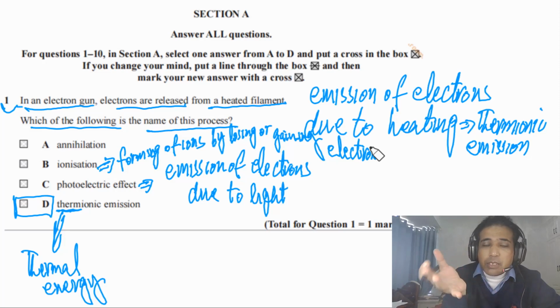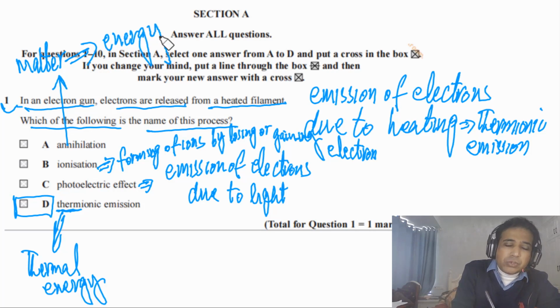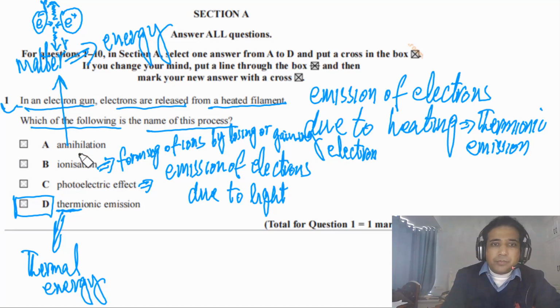They lose electrons or they gain electrons. And annihilation. Annihilation is when matter changes into energy. If we have an electron and a positron, so particle and antiparticle, when they combine they form gamma radiation, meaning matter in this case is converted into energy. That process we call annihilation.